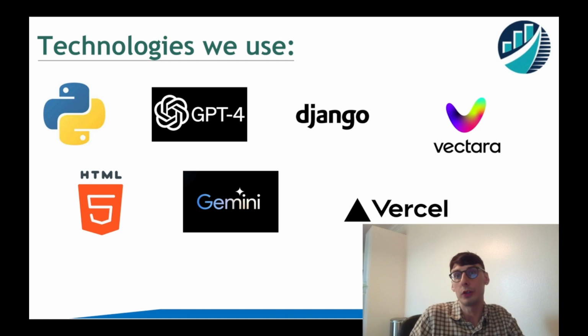The technologies that we used for this hackathon are Django and Python. Most of it's written in Django. We used a little bit of HTML, and we also used the Vectara HHEM library to evaluate different combinations of large language models, as well as the prompting that we can use with them, so that we can minimize the amount of hallucinations. We also compared ChatGPT 4 Turbo with Gemini Pro.